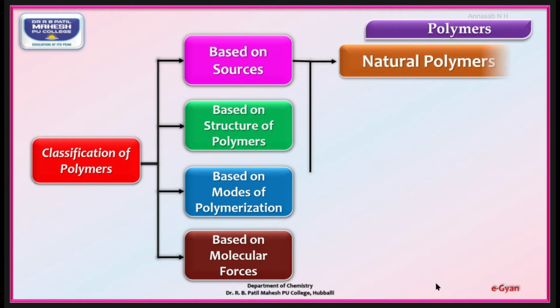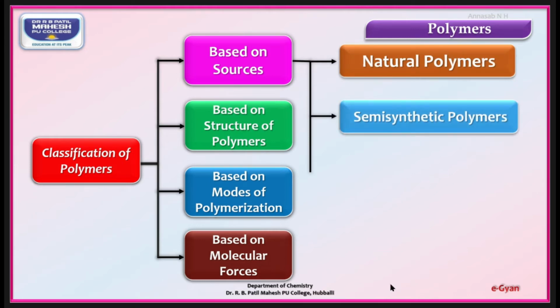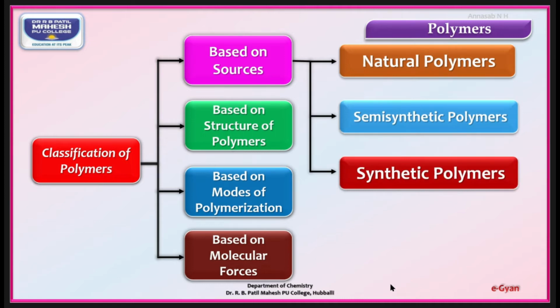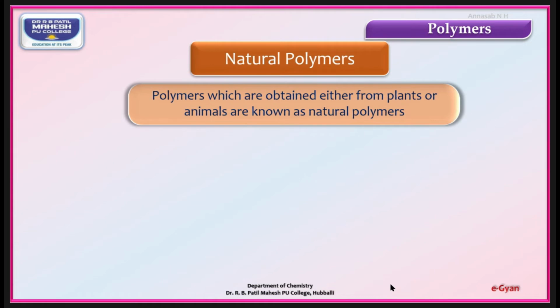Let us learn the classification of polymers based on source. In that, there are 3 types: natural polymers, semi-synthetic polymers and synthetic polymers. First one, natural polymers. As the name itself indicates, the polymers which are obtained either from plants or animals are known as natural polymers.